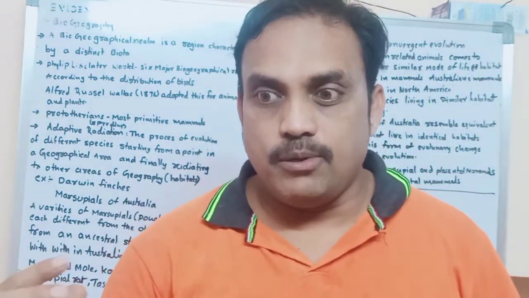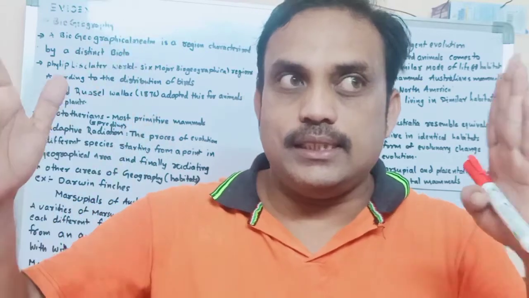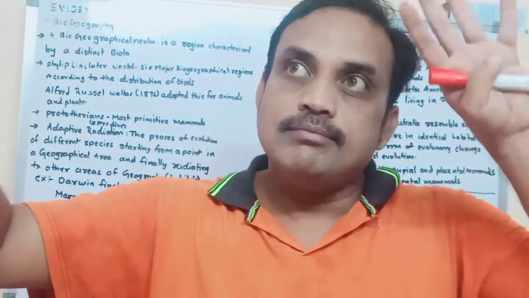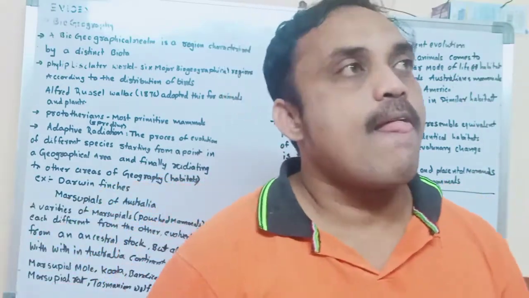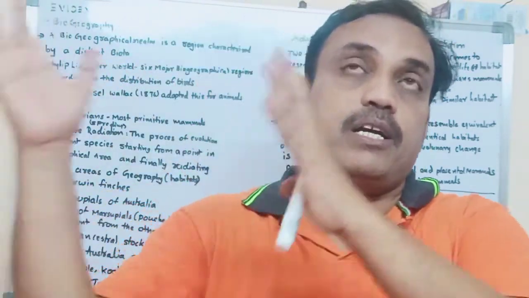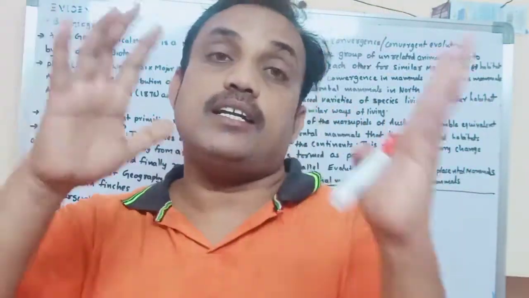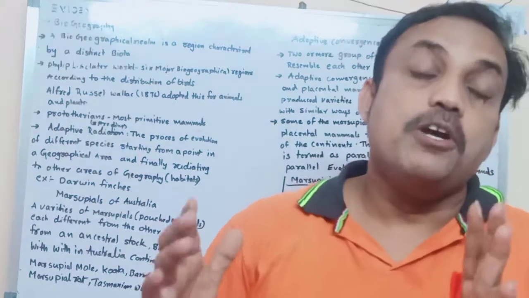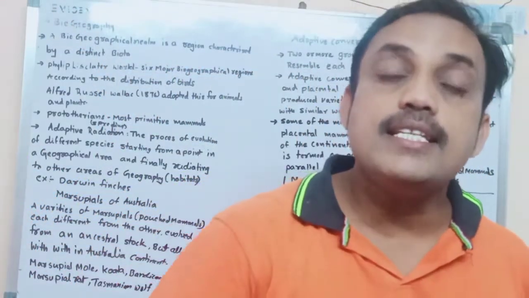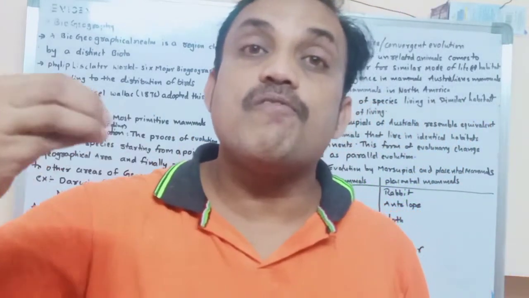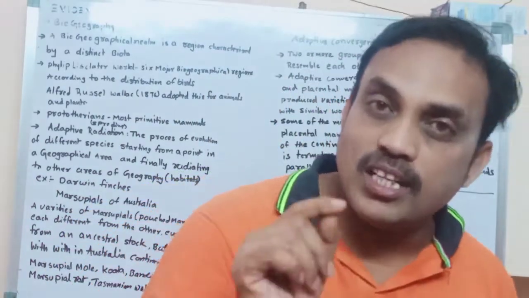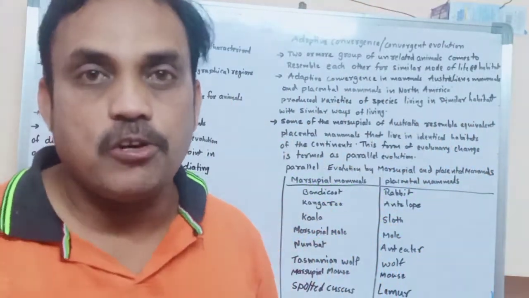We are discussing the relation between the organisms living in particular areas. In a biogeographical area, what is the relation between the animals and between the plants living in different geographical regions? That is biogeographical evidences. First of all, we are going to discuss the definition of biogeography.